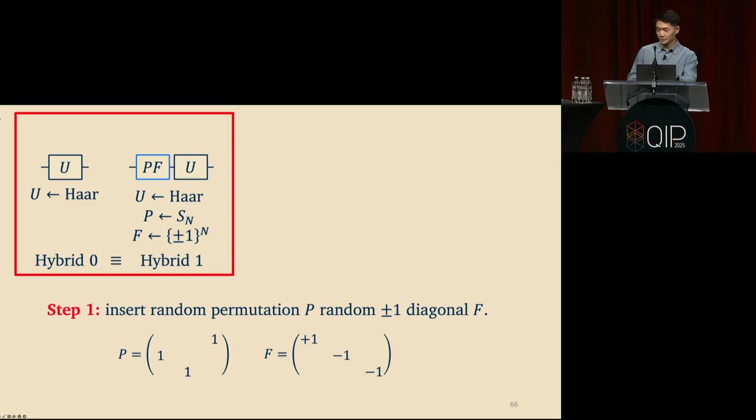So it looks like this, a random permutation matrix. And F is a random diagonal matrix. So here, capital N is like 2 to the little n. So these are exponential size matrices. And the point is that because the Haar measure is unitarily invariant, then U and PFU are going to be identically distributed. As long as you compose U with any random unitary that's sampled from any independent distribution, it's still going to be Haar random. So U and PFU have exactly the same distribution. It just turns out that it's going to be convenient to exploit this unitary invariance to pull out this random PF and use this for the next part of the argument. So hopefully this hybrid is easy.